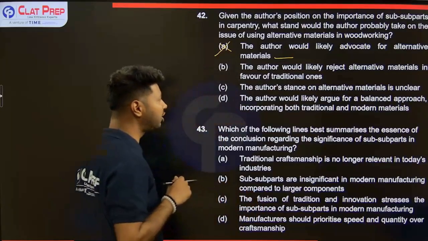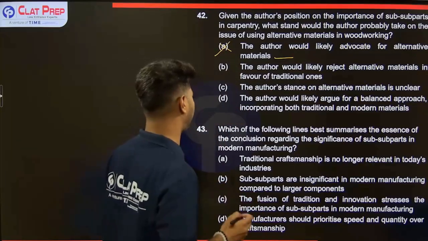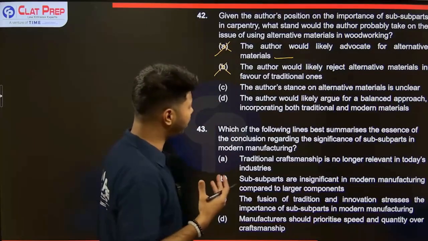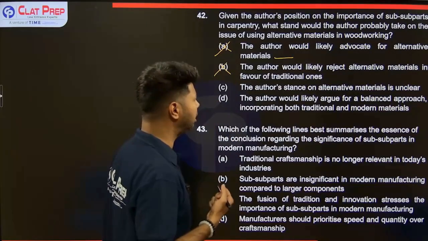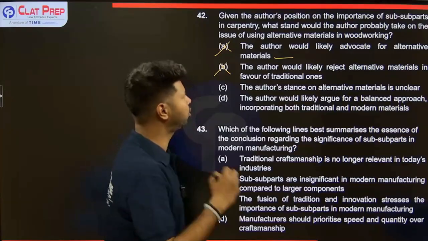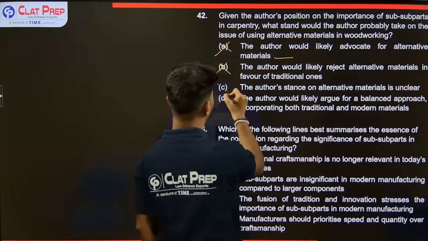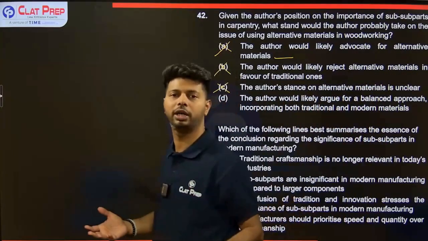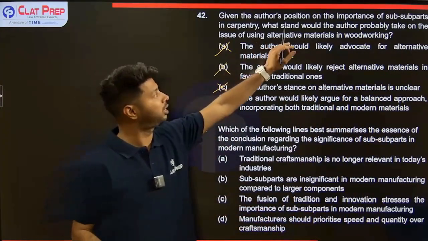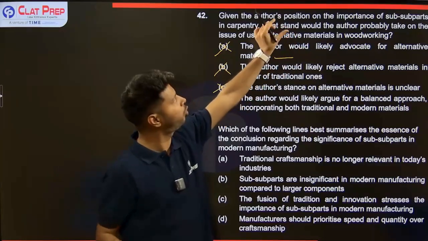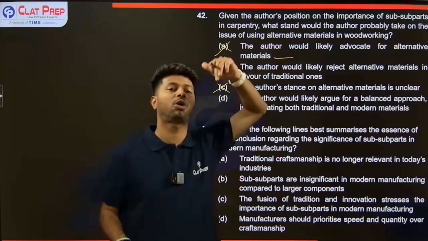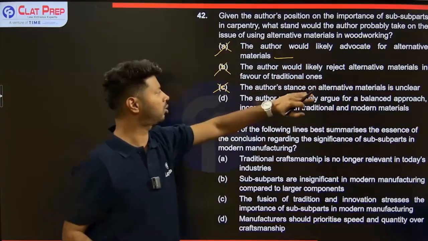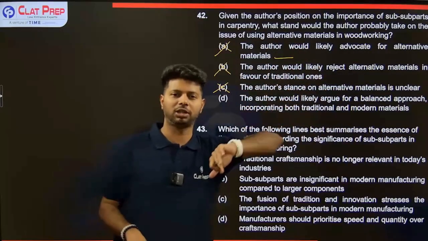The author would likely reject alternative materials in favor of traditional ones. No, he's quite in favor of using tech or new things. The author's stance on alternative materials is unclear. So basically, this we can't use. While yes, the alternative materials angle is not really given, the question is saying that, having known something about his position on something else, how would you apply it on this? So you can't just say this position is unclear, right?